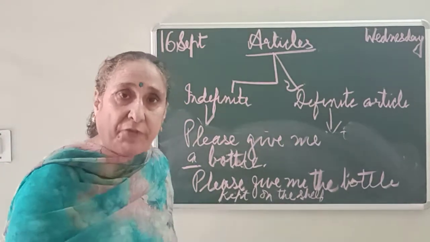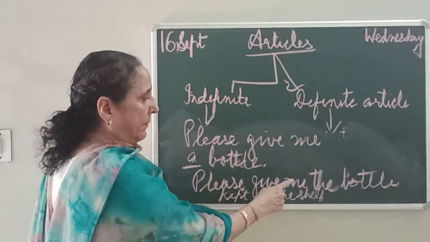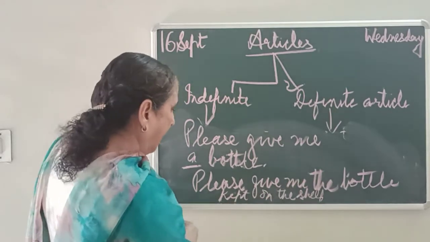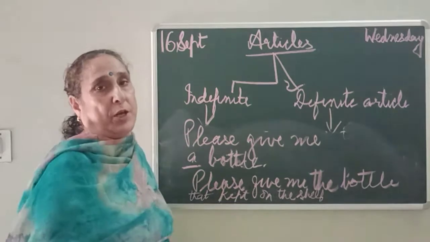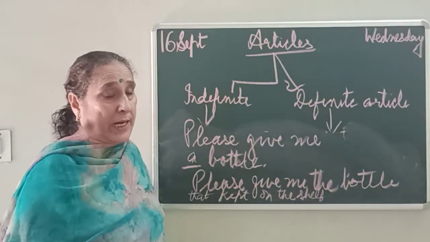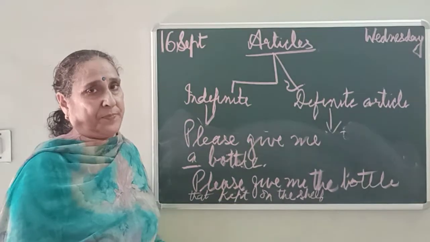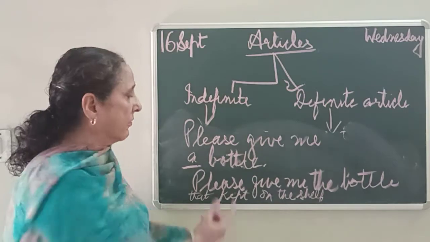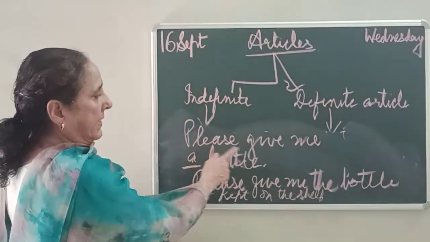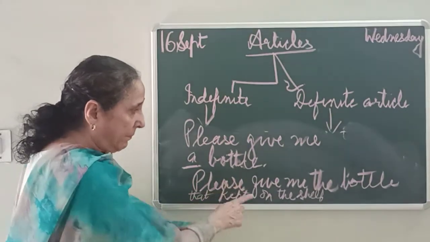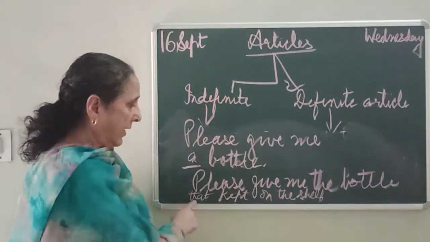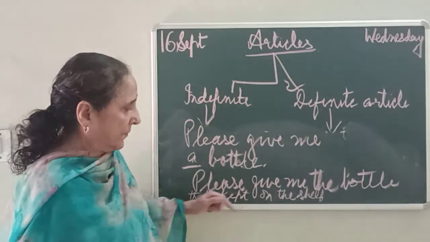It means you are specifying. ठीक है? Please give me the bottle that is kept on the shelf. जो kept shelf पर है, that bottle you are bringing, not another bottle. We are specifying the bottle. ठीक है? Then you are writing the. Otherwise, if they had said, please give me a bottle, simple, कोई bottle you can give me.